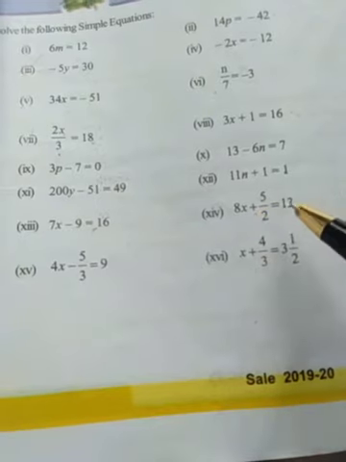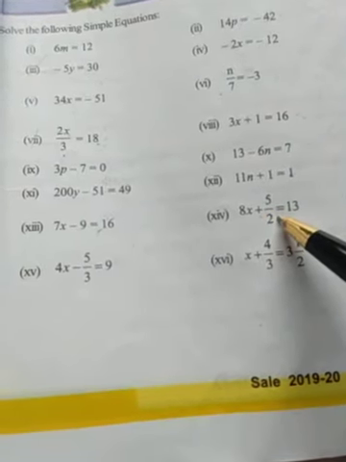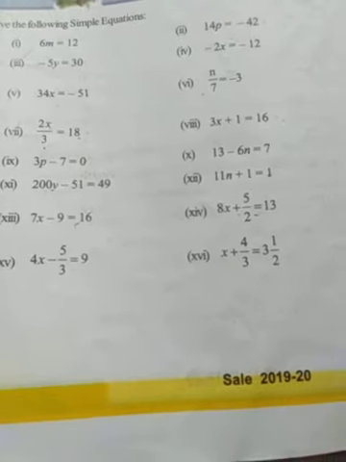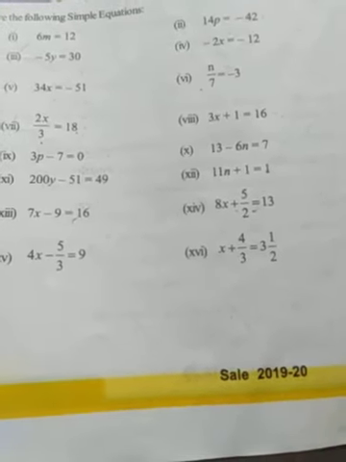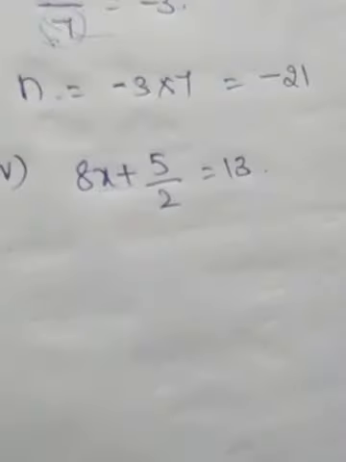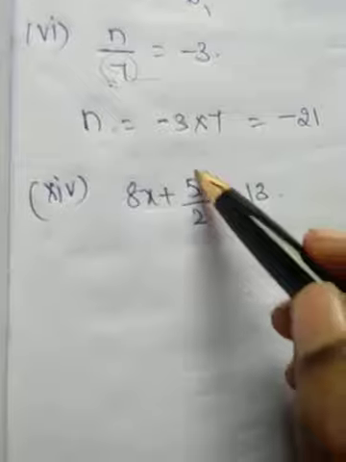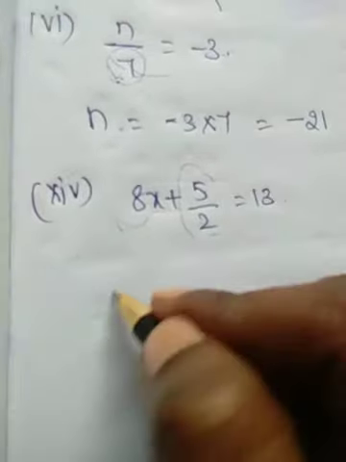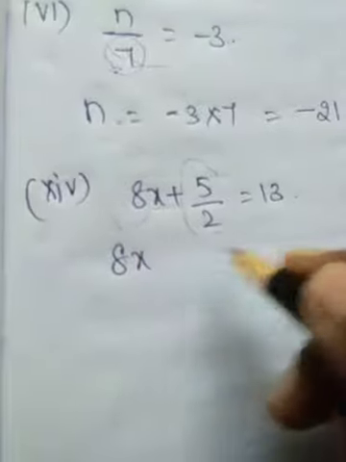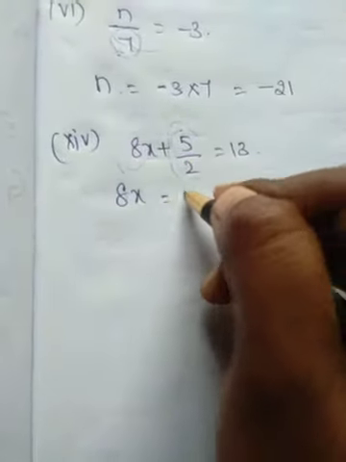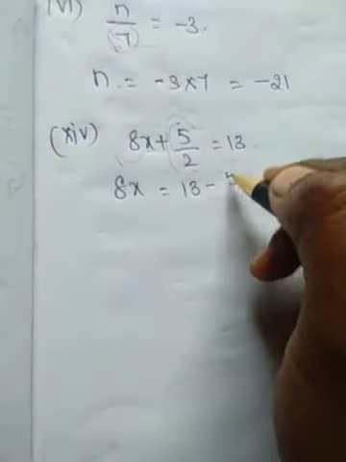The 13th is the same. I will tell you the 14th problem, and the 16th problem. See, what is the 14th problem? 8x plus 5 by 2 equal to 13. Here what is extra? 5 by 2 is there, and 8 is there. So first, just transpose this number to the RHS side: 13 minus 5 by 2.